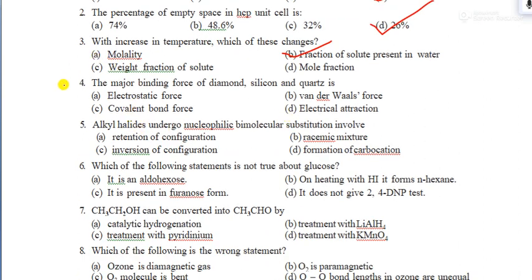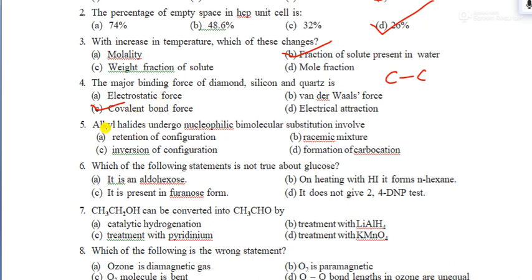Let's see question number 4. The major binding forces in diamond. Diamond is a covalent compound, a compound made up of carbon-carbon bonds only. Remember, carbon-carbon bonds are covalent. So it is generally made up of covalent force only.